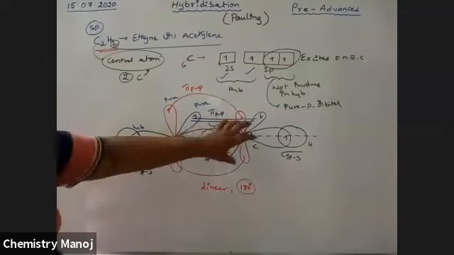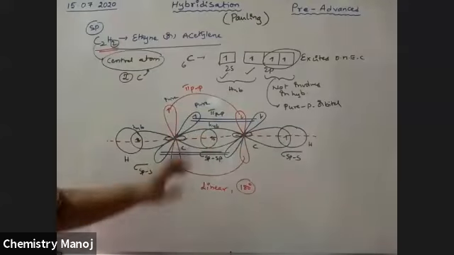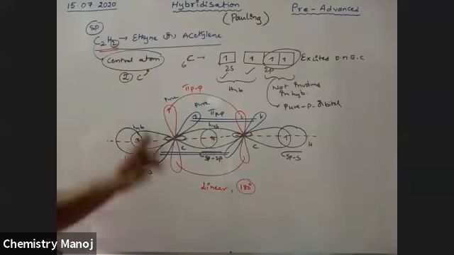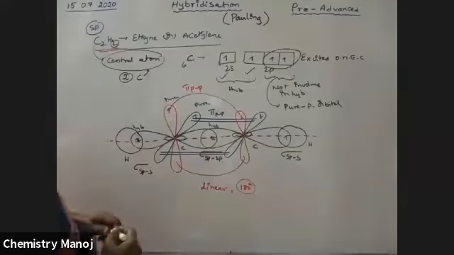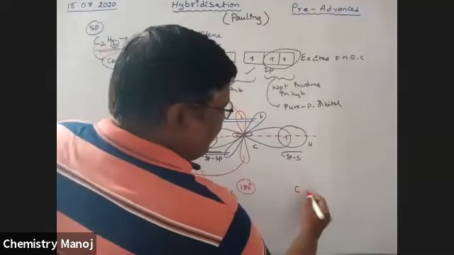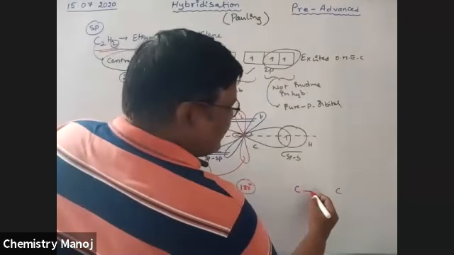Next, both the carbon atoms have two pure p orbitals. These are involved in sideways overlapping that gives two pi bonds. So overall, the structure is different. So this is carbon, this is carbon. Between them, first